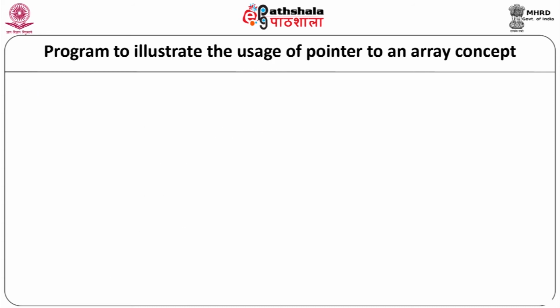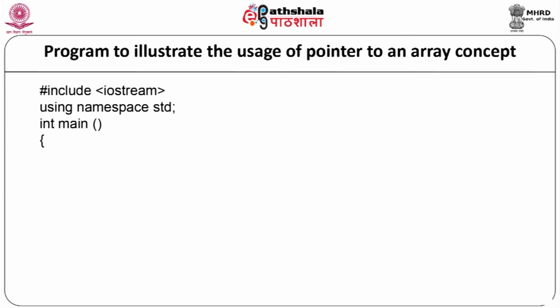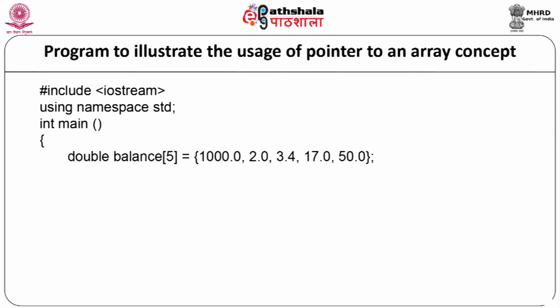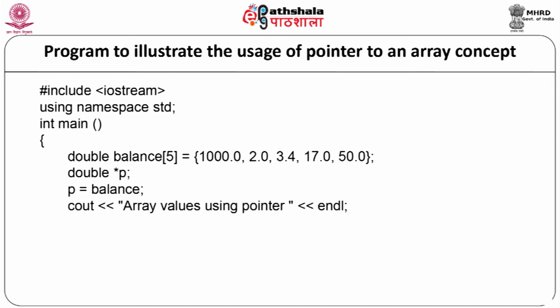Now, let us see a program to see the usage of the pointer to an array concept. We will start with our program #include <iostream> using namespace std. We will start with our main function int main. We will declare and initialize the array here double balance[5] and in curly braces the initialization as 1000.0, 2.0, 3.4, 17.0, 50.0. double *p, p equal to balance, cout array values using the pointer endl.